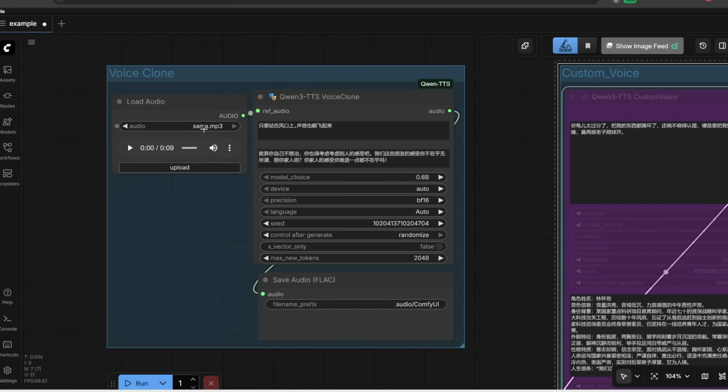And then here is where I can upload a few seconds of someone's voice. For example, let's upload Sam Altman's voice. Let me play this for you first.